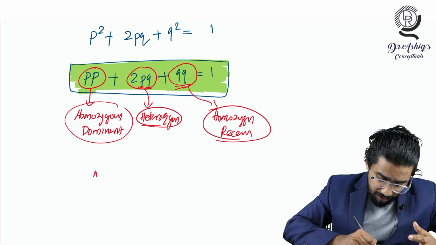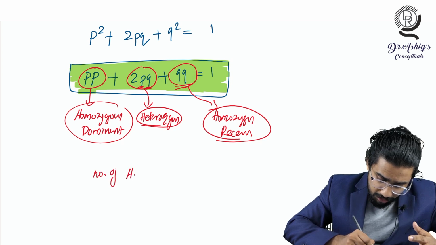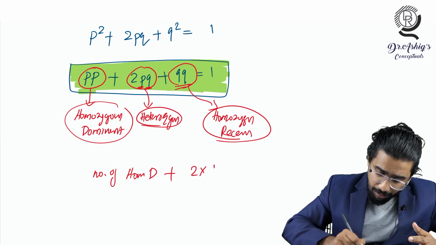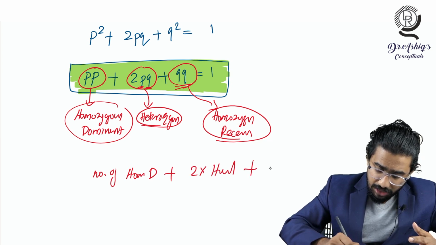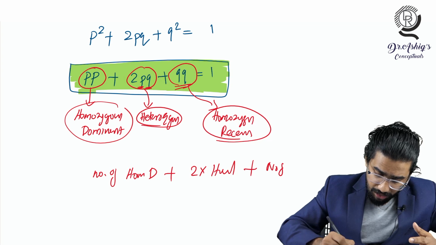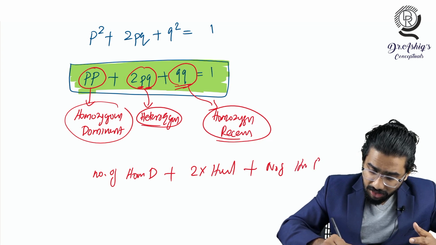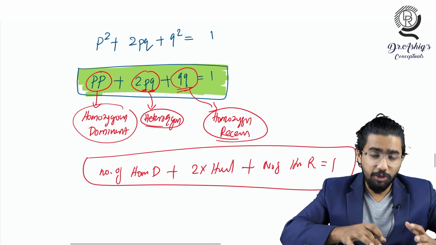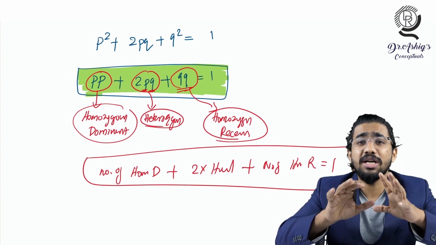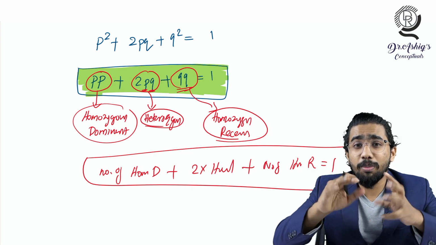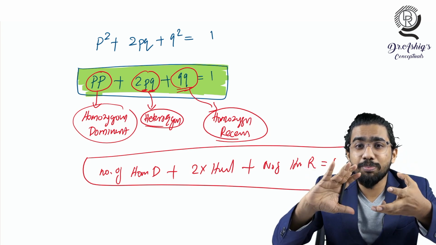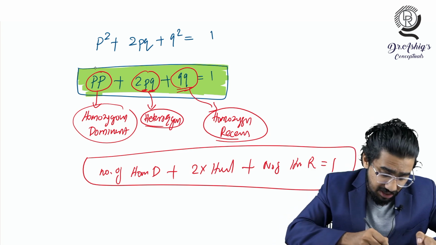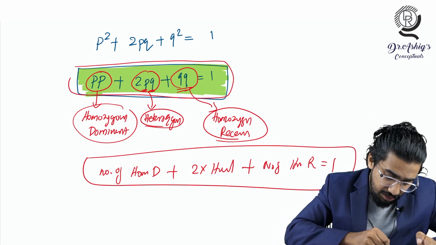The number of homozygous dominant plus twice the number of heterozygous plus number of homozygous recessive, that will be equal to 1. That is a simple inference, and you have to understand this equation only in terms of biology, not in terms of maths there. The problem the students will make is that they will think in terms of maths, that is this equation which I have marked in green, this is not maths, this is biology there.